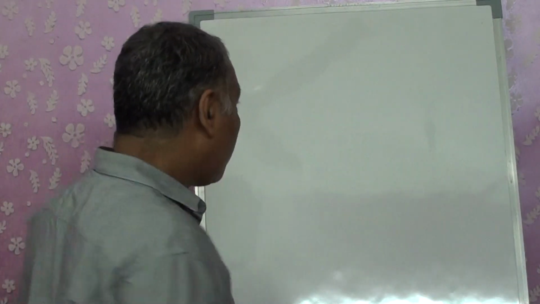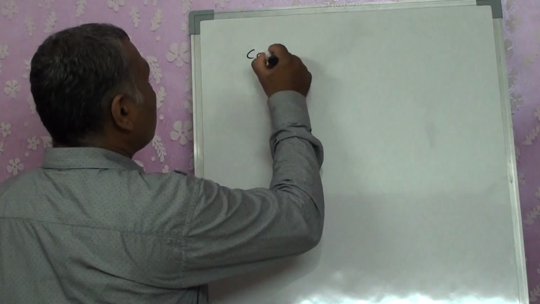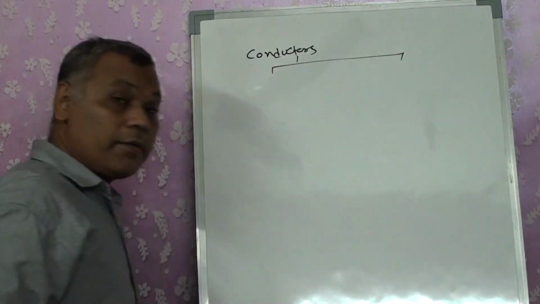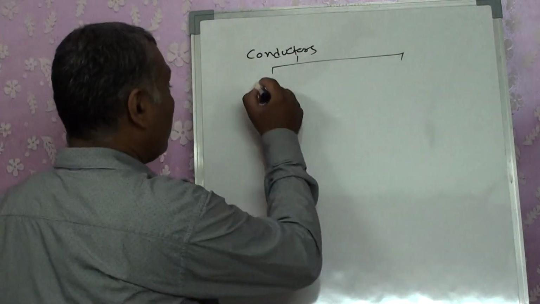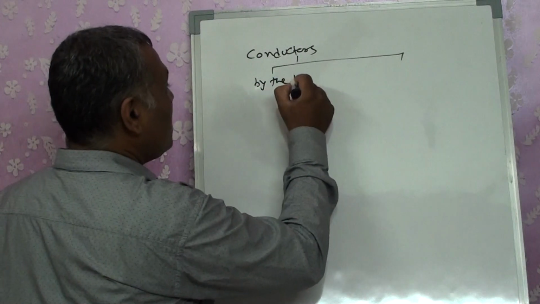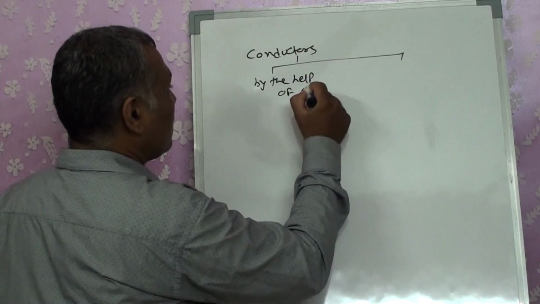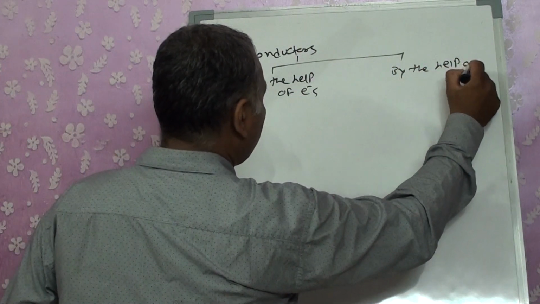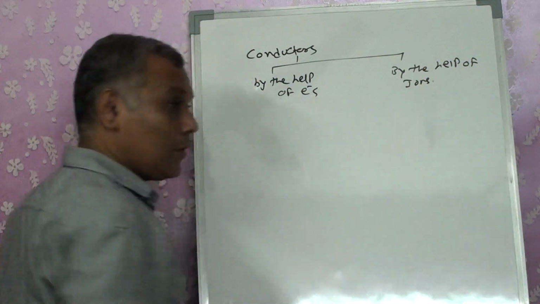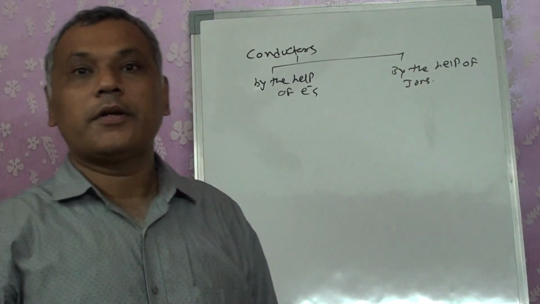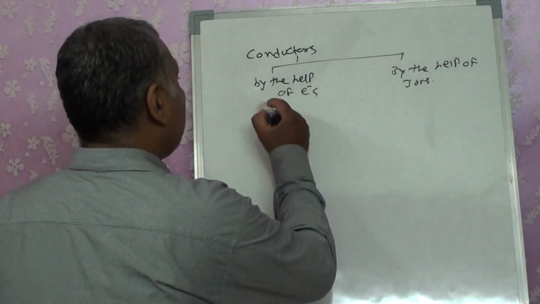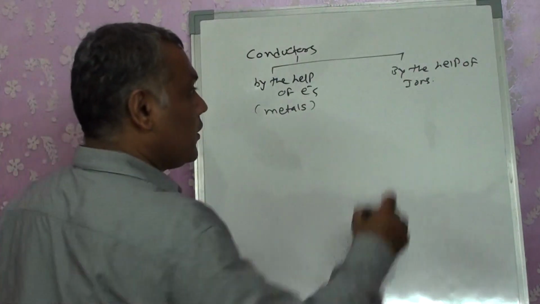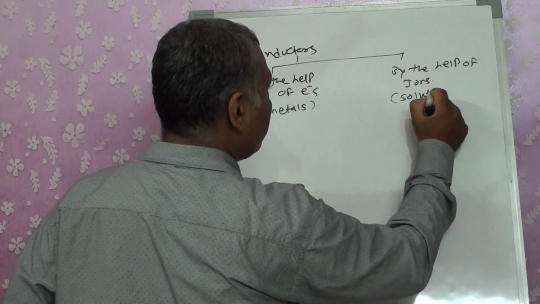Now, when we are talking about conductors, they can conduct in two different ways. One is by the help of electrons, and the other is by the help of ions. Electricity can be conducted by the help of electrons if we are having metals, and by the help of ions if we are having solutions.